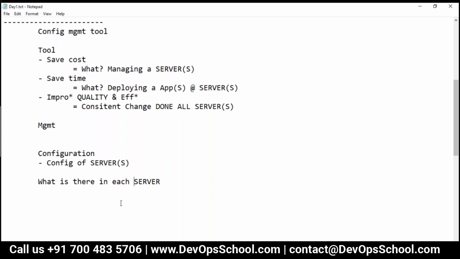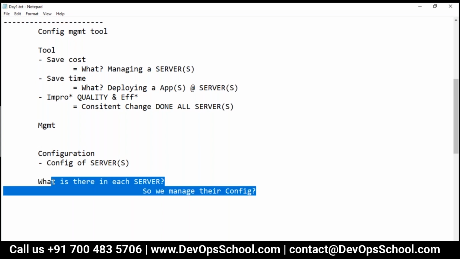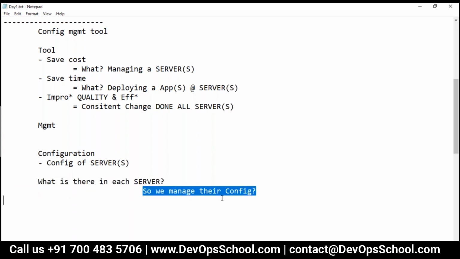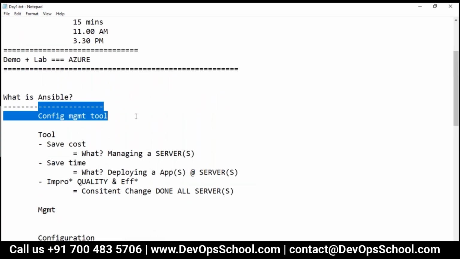Because remember, you are managing the configuration of servers. So what is there in each server? That's the first question. So we manage their configuration. This is the question we all have: what is there in each server? So we manage their configuration. So we call Ansible a configuration management tool.